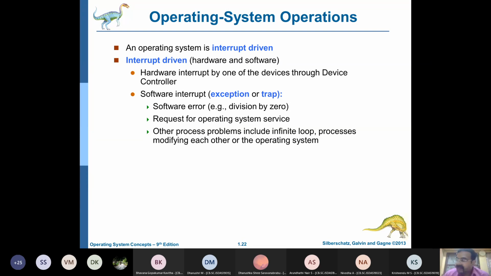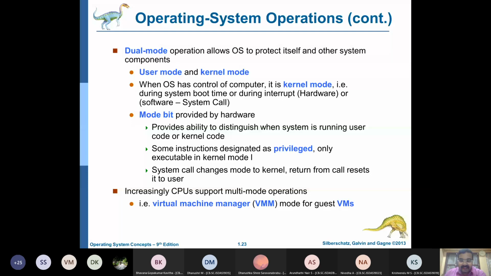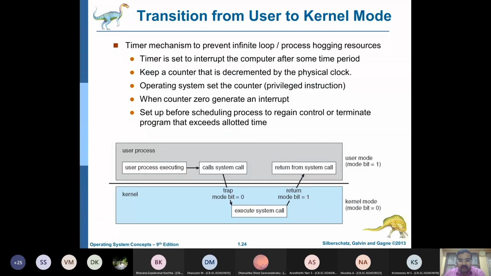All of us know that divide by 0 is infinity. There is no number for that. So if such things come into a computer program, or you get into an infinite loop where you get into some sort of exception or trap, then also an interrupt will happen. You have seen, right? The computer will hang. That is an interrupt. That is a software interrupt. But when you are clicking something, that is a hardware interrupt. When you are copying a file, hardware interrupt. When you are giving a print command, hardware interrupt. Because that interrupt happens through that device. This is what I've been telling you. Everything is either in user mode or kernel mode.